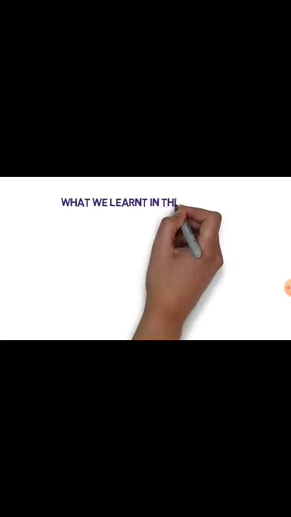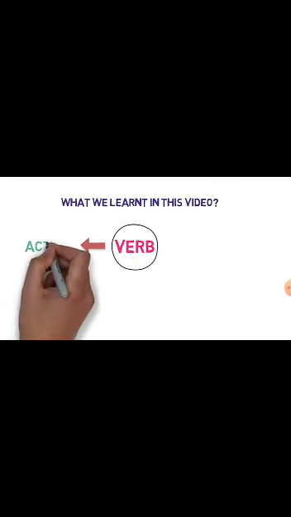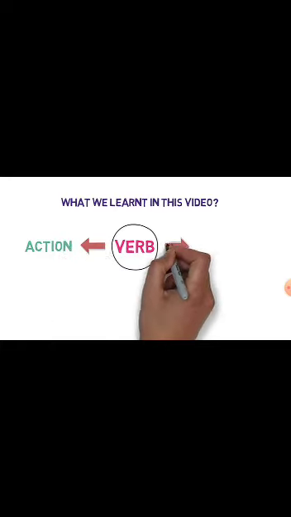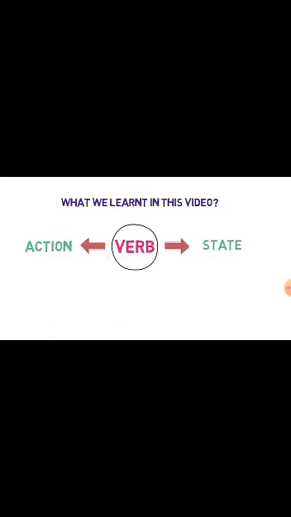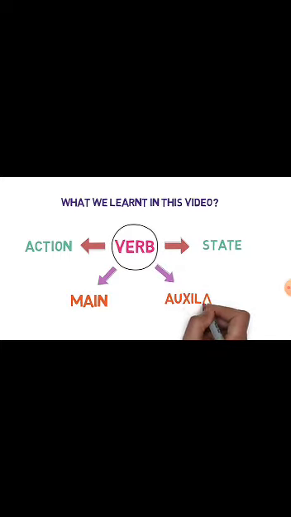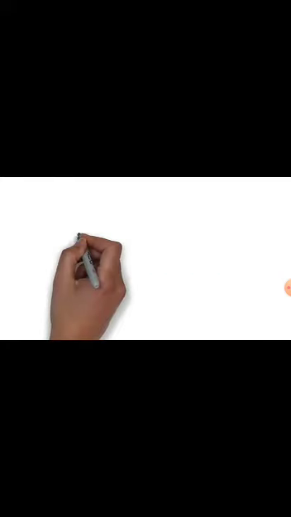That's all in this video. Let's quickly go through what we have learned. Firstly, we discussed verbs and what they tell about the subject. They tell two things about the subject: the action that the subject performs and the state in which the subject currently is. Then we discussed the two main types of verbs, main verbs and auxiliary or helping verbs. That's all in this video. Thank you for watching.